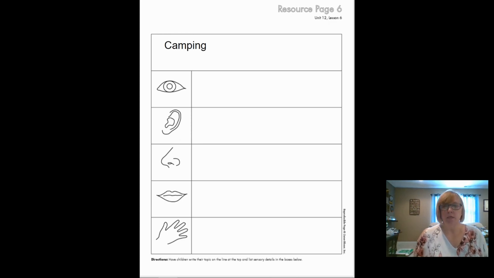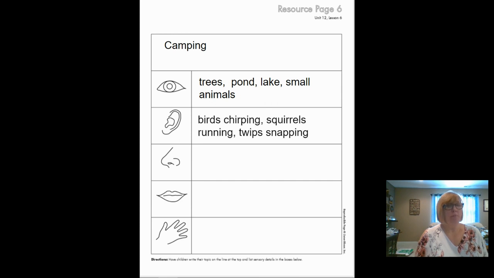Now, I've decided my topic, camping, something fun. And I know there are some of you who also like to camp too. So I've decided I would write a paragraph about camping. So some things at the site, some things I've seen: trees, a pond, a lake, and small animals. Something I've heard: birds chirping, squirrels running, twigs snapping. Oh, made a little mistake here in my typing. Twig should be a G. Sorry.